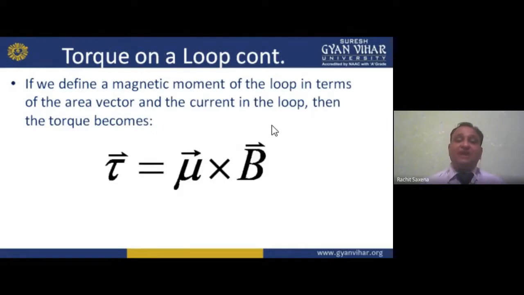If we define the magnetic moment of the loop in terms of the area vector and the current in the loop, then the torque becomes mu cross B. The previous equation was torque equals I A cross B. Here the equation becomes torque equals mu cross B. I hope you understand.